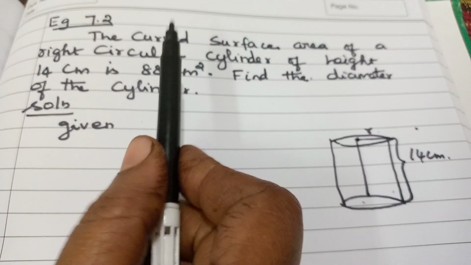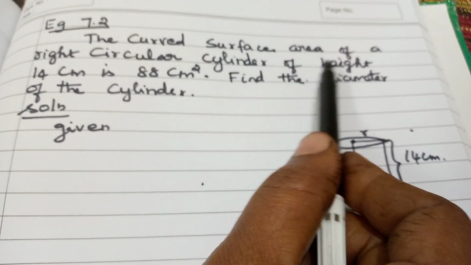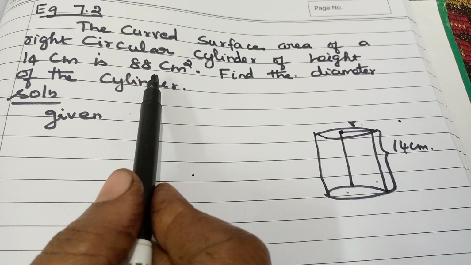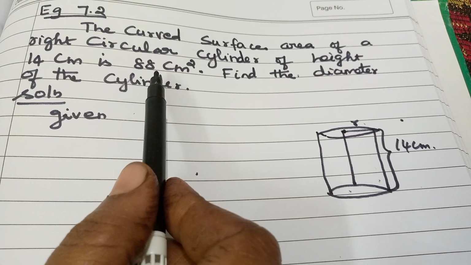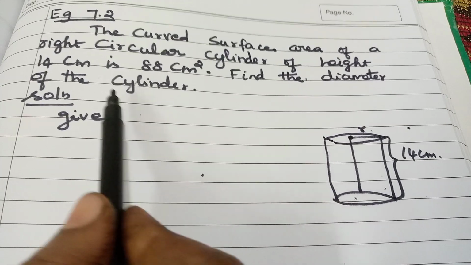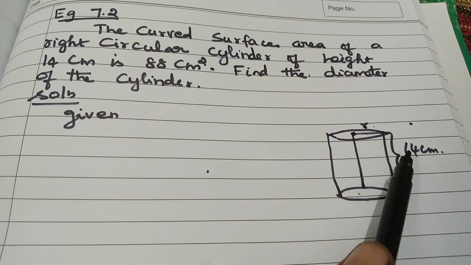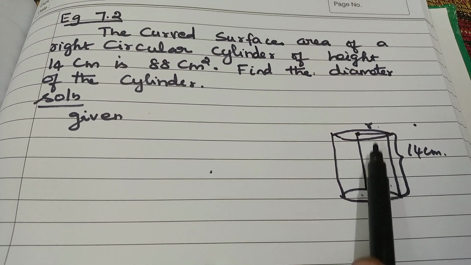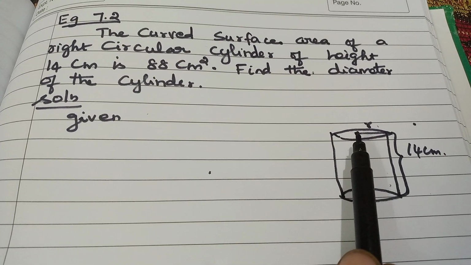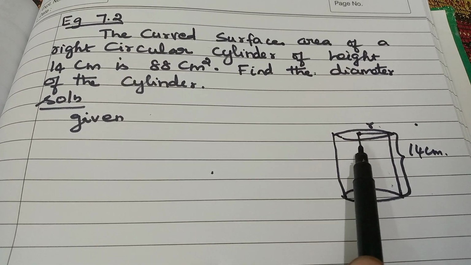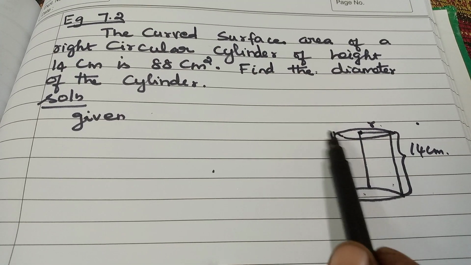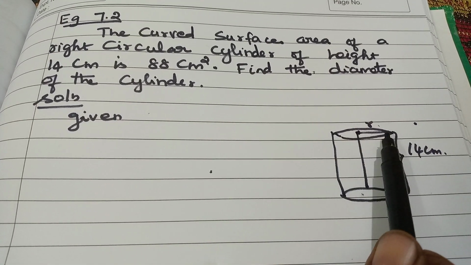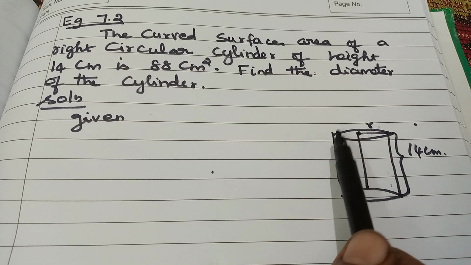Next let's write the example 7.2. The curved surface area of a right circular cylinder of height 14 cm is 88 cm square. Here curved surface area given. Okay, find the diameter of the cylinder. Okay, let's draw the cylinder of height 14 cm. Curved surface area of the cylinder is given, 88 cm square. Diameter we have to find out. Radius is not given, diameter we have to find out. Diameter means this total distance, this full length, from here to here, is known as the diameter, means 2 times radius, r plus r.